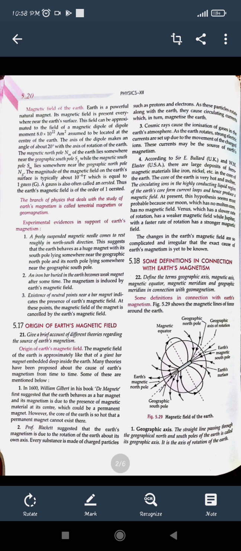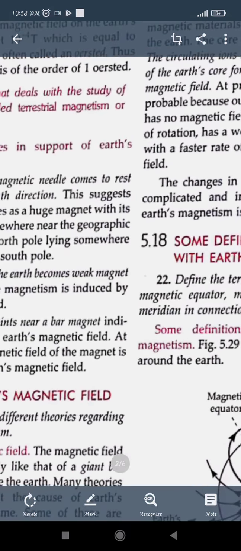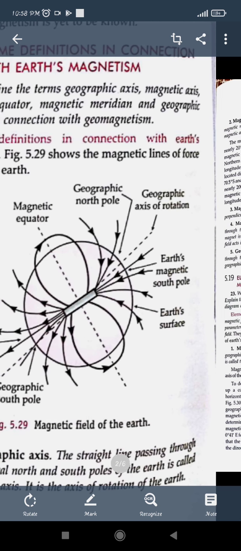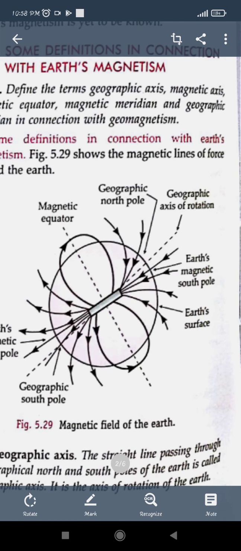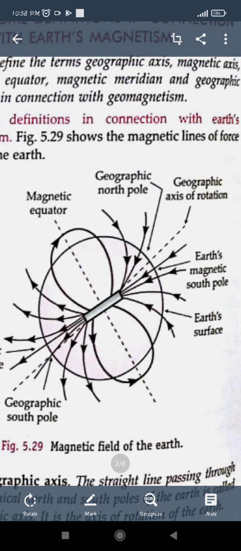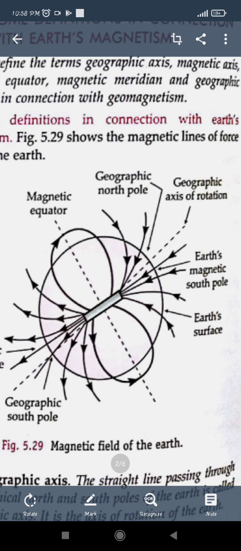Here are some definitions that we can see. If this is the earth and it has some magnetic field, we are assuming, as you can see in the figure, that a small bar magnet is there. In a bar magnet, the magnetism is at its center because the magnetic material is there.